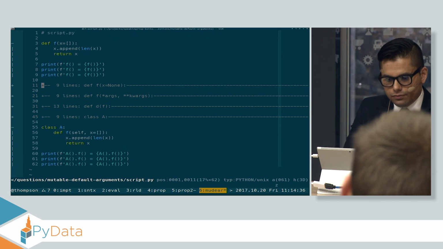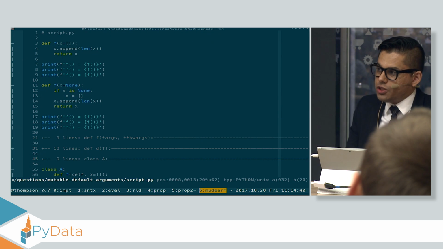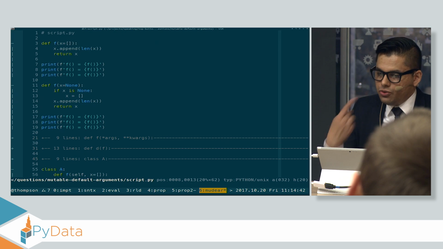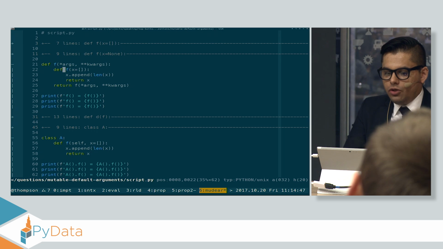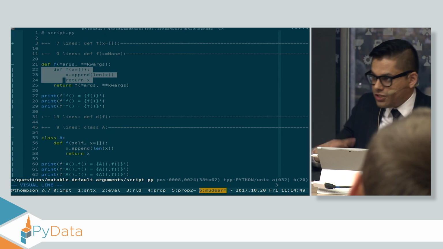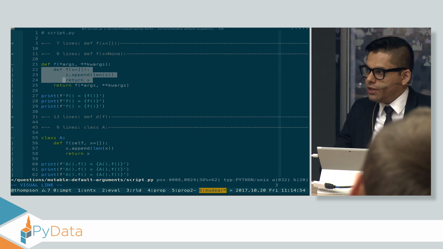However, when I do this, notice the list is constructed as part of the execution of the function, so a new list is used every time. When I wrap this in a wrapped function, notice that this function is re-executed every time the outer function is executed, so a new list is used every single time.